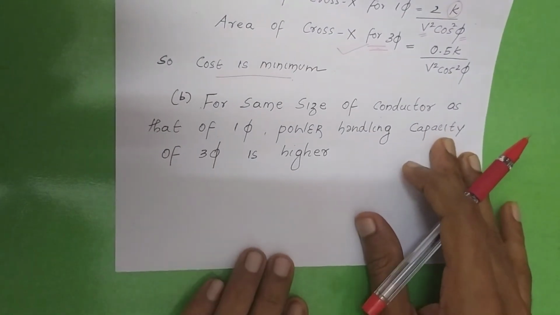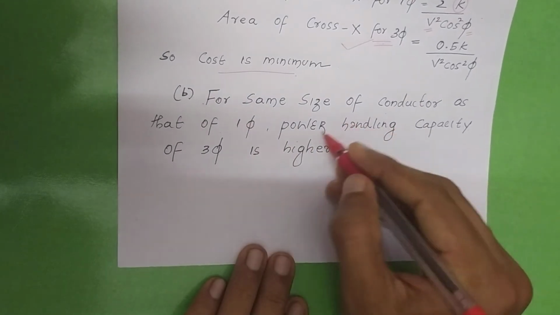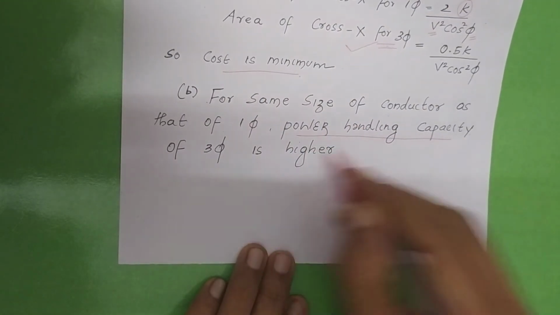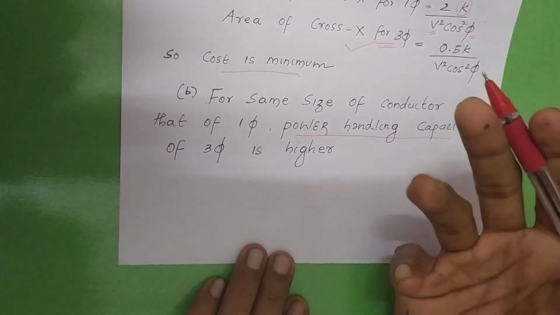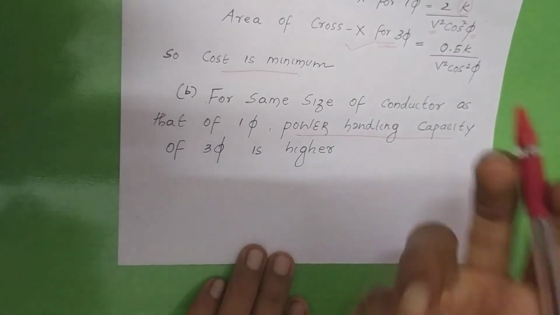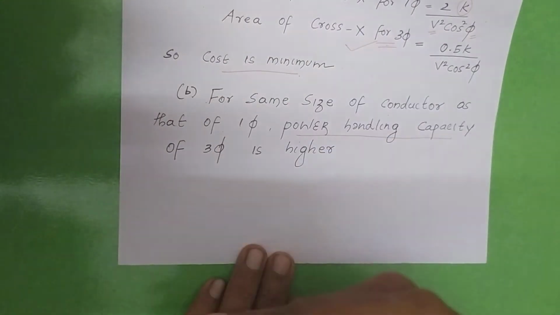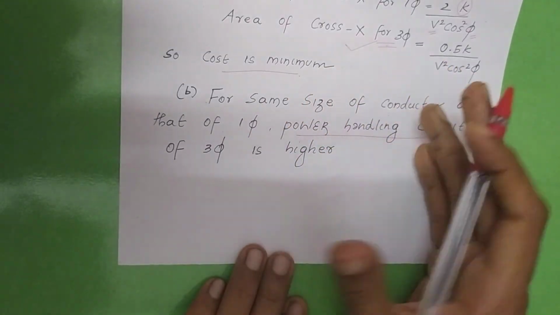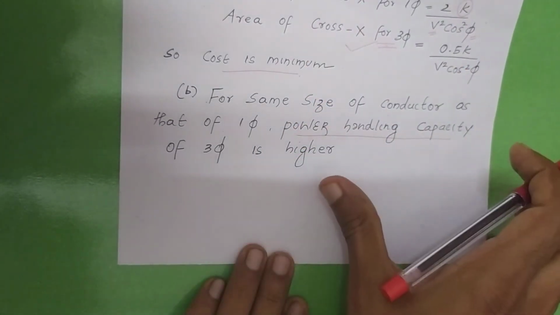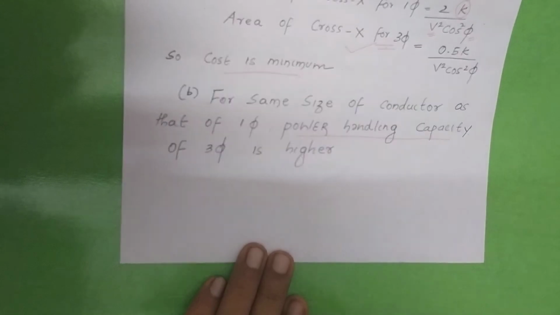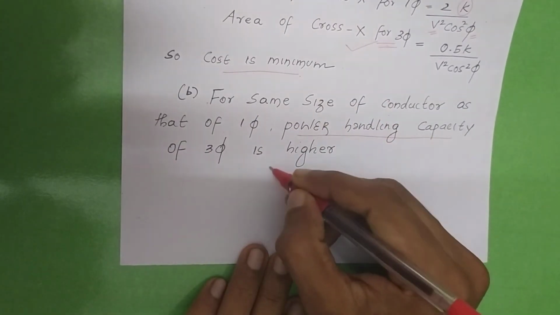Another reason is that for the same size of conductor as that of the single phase, the power handling capacity of three-phase is higher. From certain calculations, which involve a bit long derivation that is not necessary to study, you just remember that for the same size of conductor as a single phase, the power handling capacity of three-phase is higher.